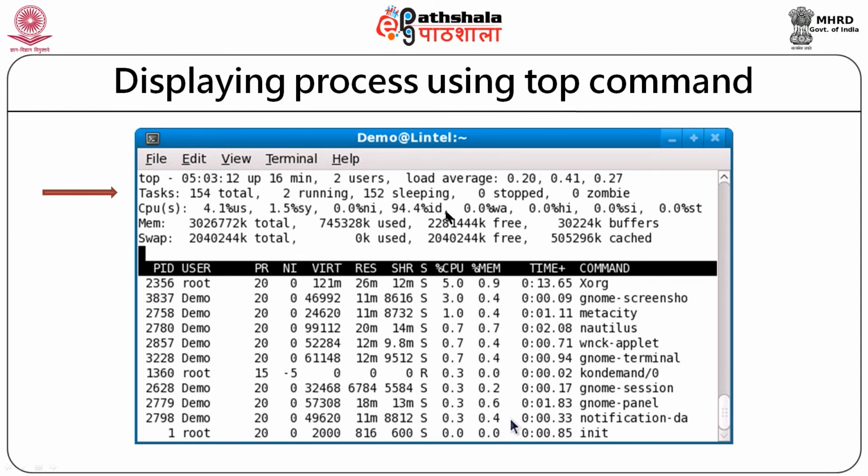These states can be seen in the column over here. You can see R. So, R is for running. Within the screen, of the 2 running processes, one of them is listed over here, R.